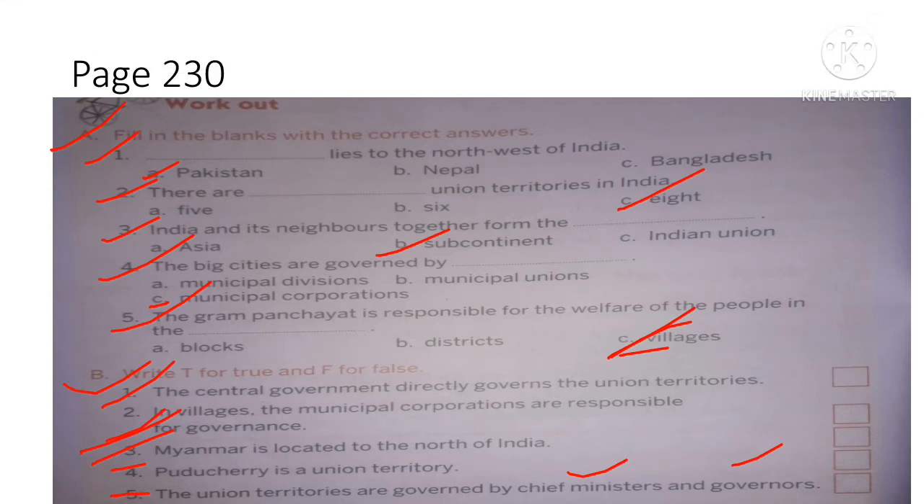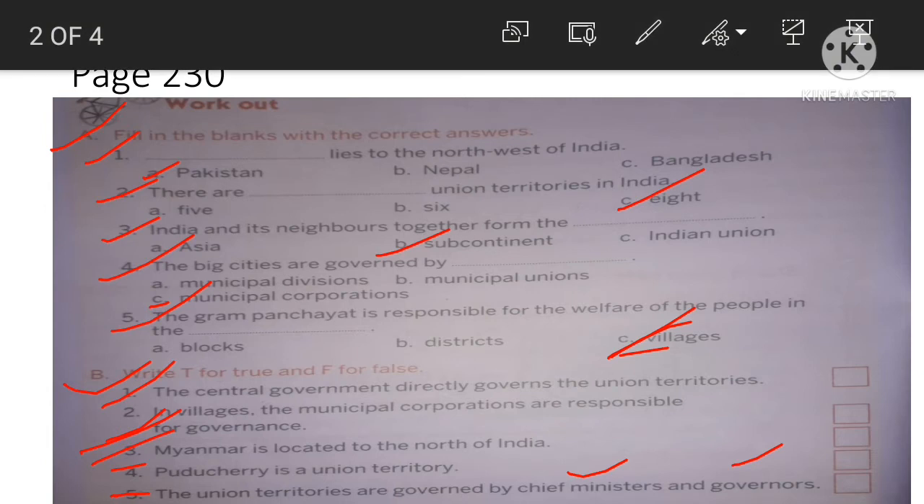So I hope you understood about this exercise, exercise A and B. The question answer of lesson 4 I will send you in Google Classroom. I will send you a link. So you have to click the link and check the question answer of lesson 4.